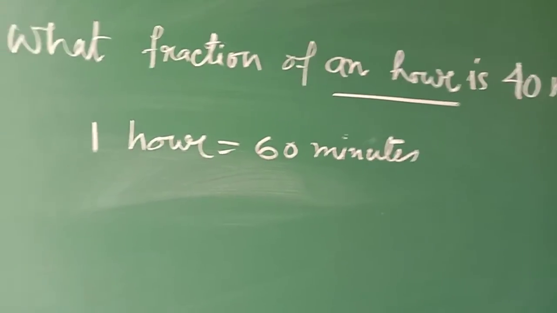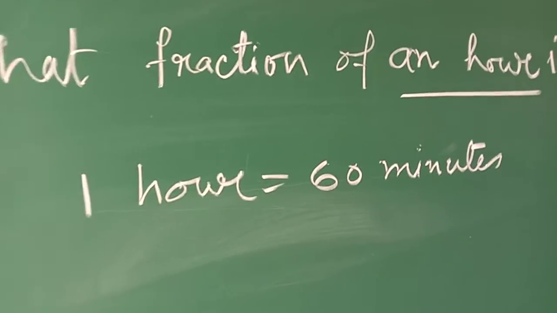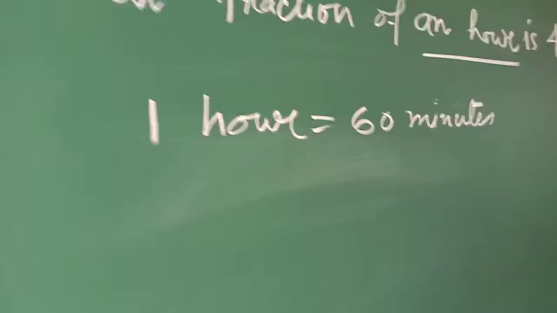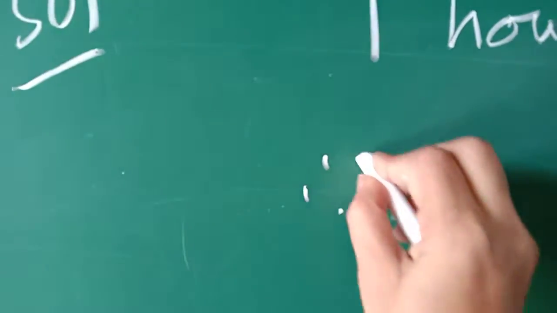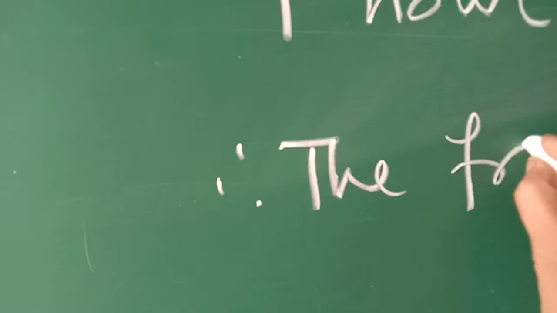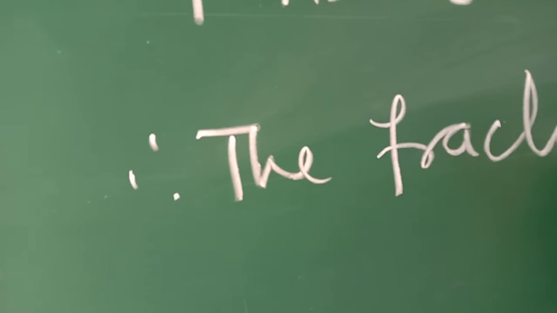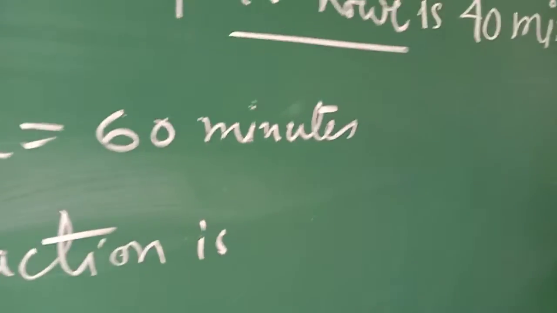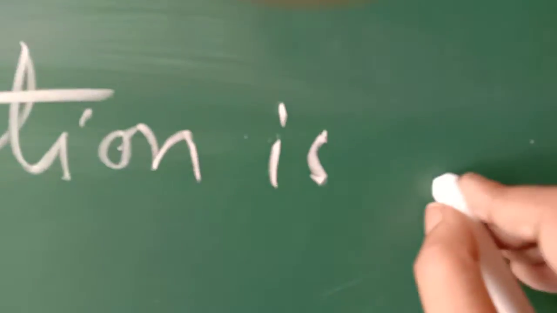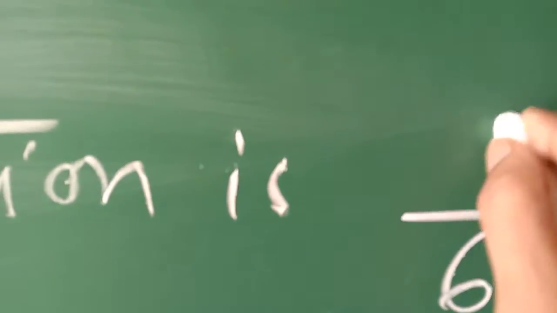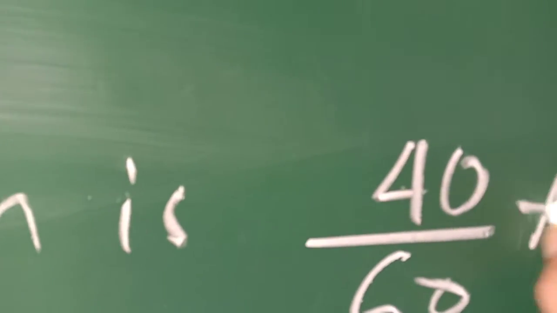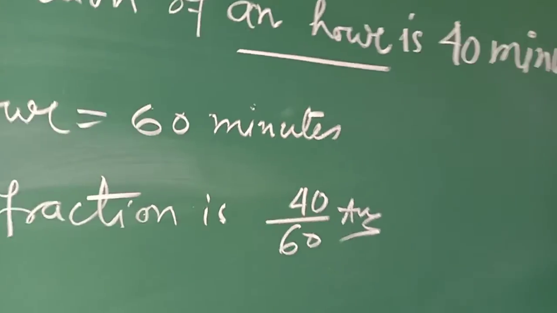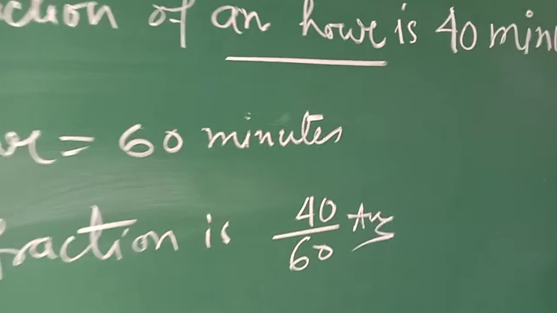Then what is the fraction? Therefore the fraction is 40 minutes out of 60, 40 by 60. In your book the answer is like this, but what you can do, you can cancel also.